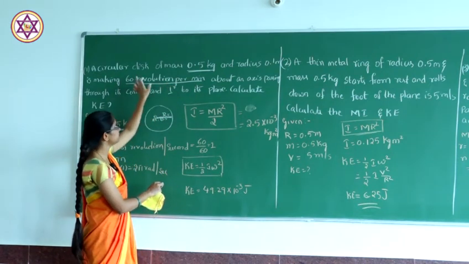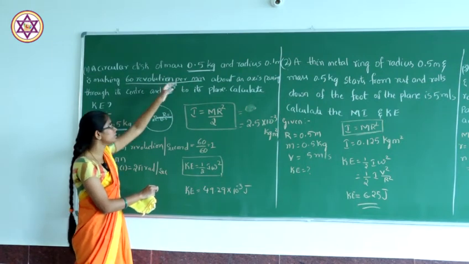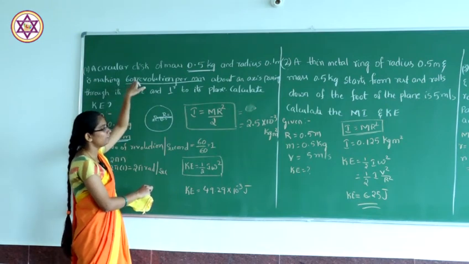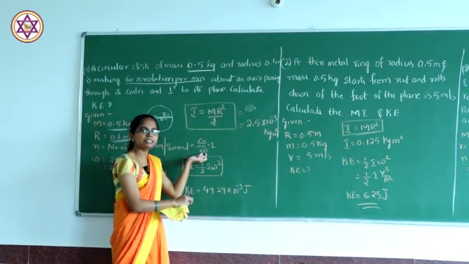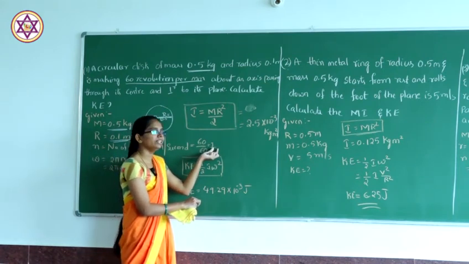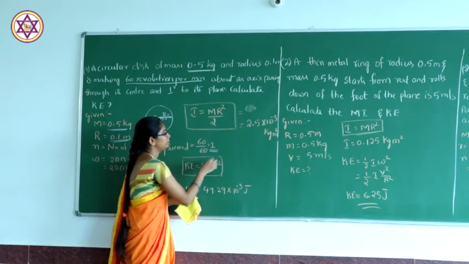For 1 minute, 60 revolutions take place. What will be for 1 second? 60 divided by 60 gives n equal to 1 revolution per second.